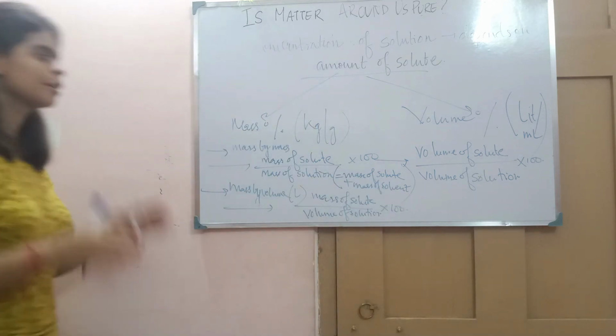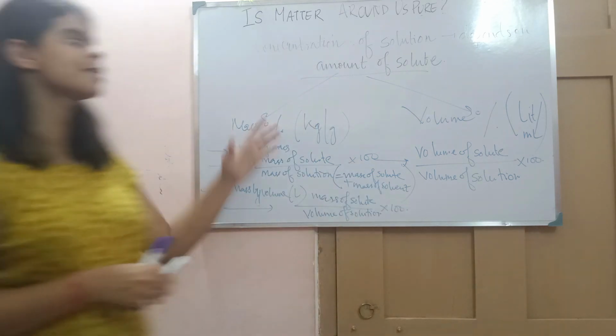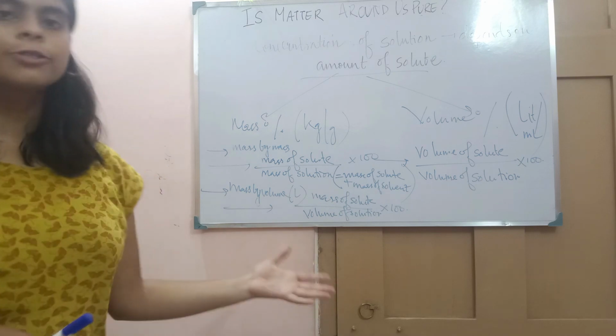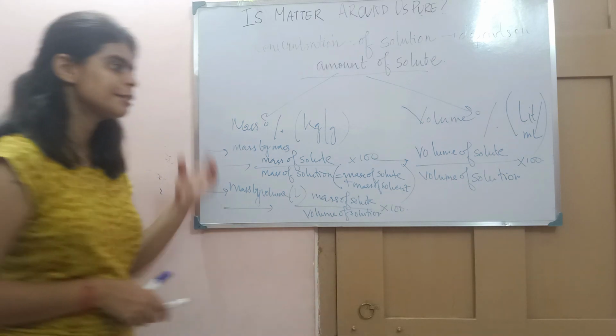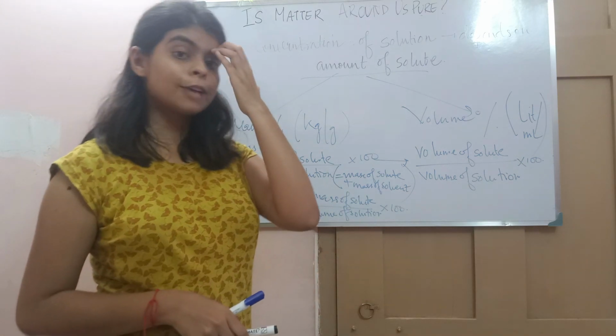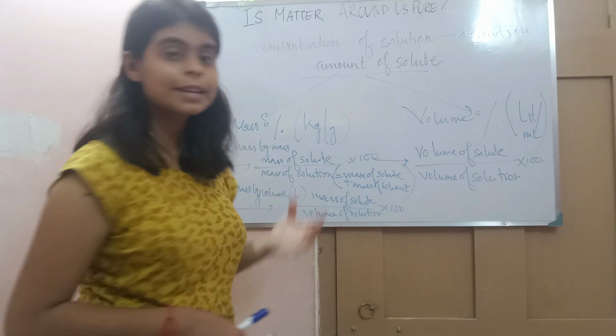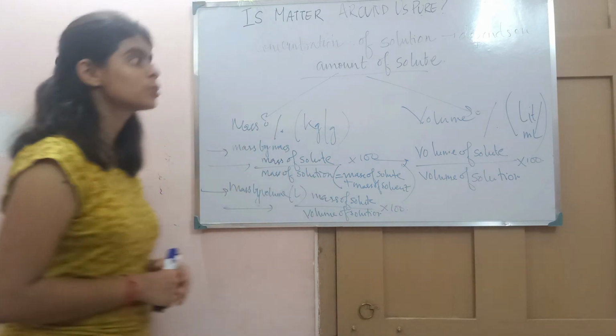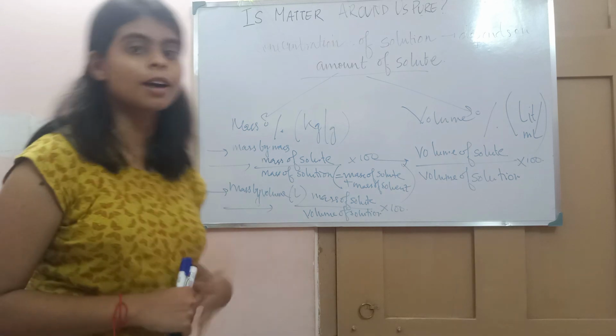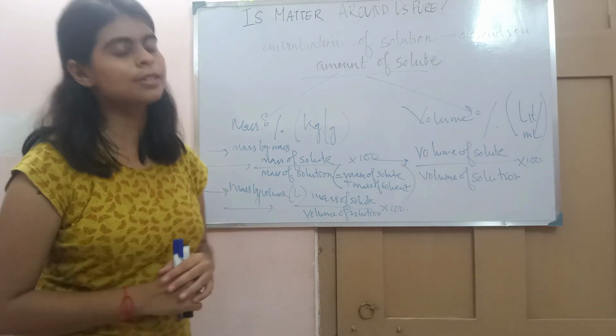So these are the three ways by which we can calculate the concentration of the solution by calculating the percentage. By getting the percentage of the solute, we can tell whether it is concentrated or diluted.